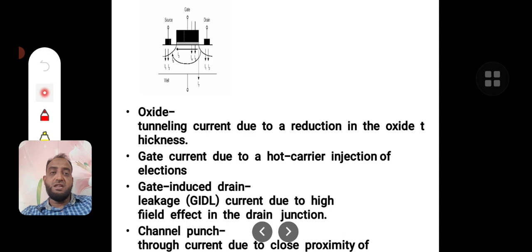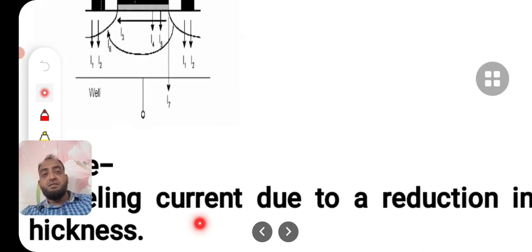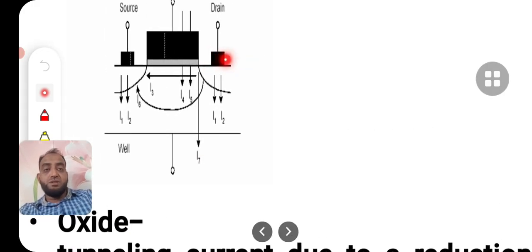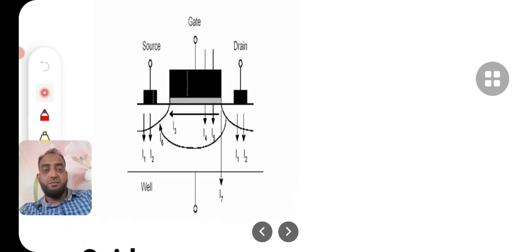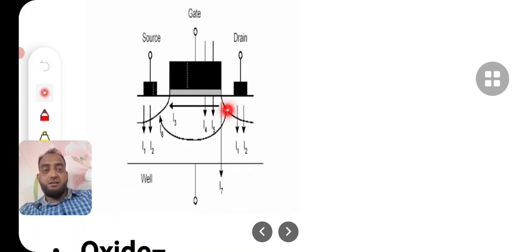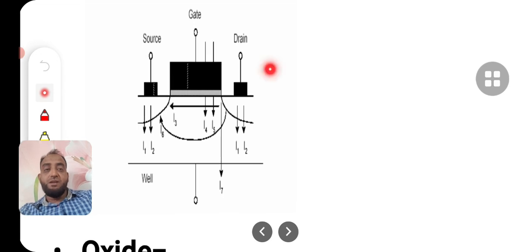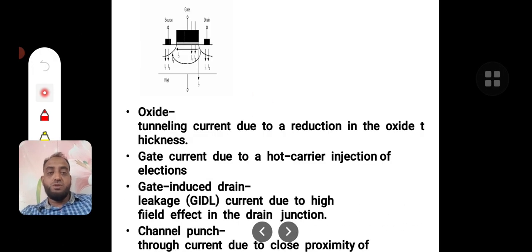The last one is channel punch through. All the charge carriers are expected to travel through the channel, but some charge carriers do not take the path of the channel. They travel directly through the substrate, from drain to source. That is called channel punch through. So these are the different kinds of static and dynamic power dissipation mechanisms, which can be considered as the introduction to the sources of power dissipation. I hope you understood the topic. Thank you.